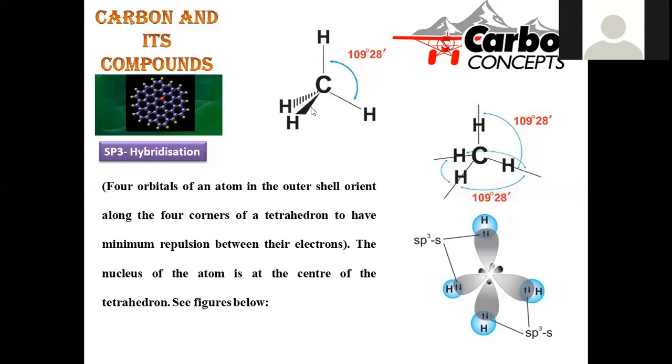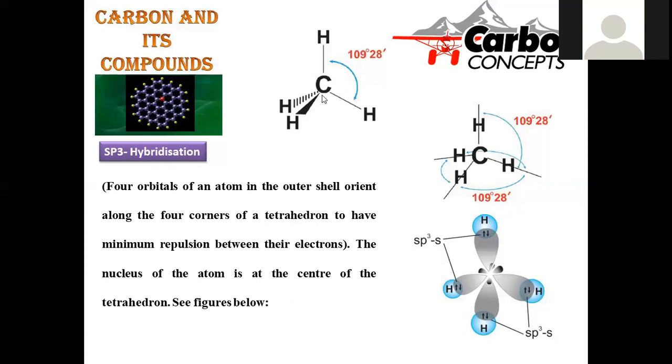So this is a kind of representation, and around this carbon atom we can find a 109 degrees 28 minutes bond angle, and each hydrogen is occupying a tetrahedral corner. Whichever bond you go with, all are equi-angled, at 109 degrees 28 minutes.